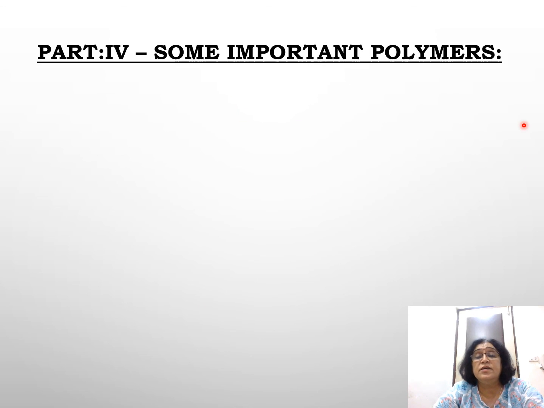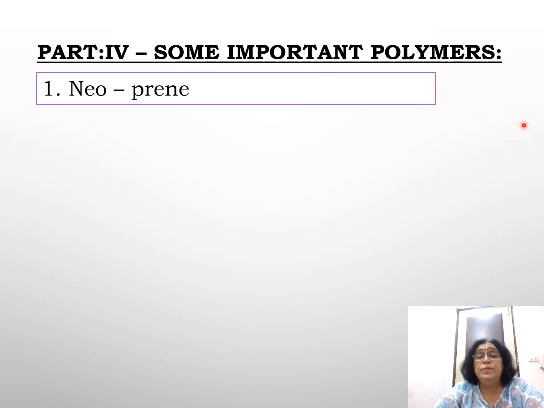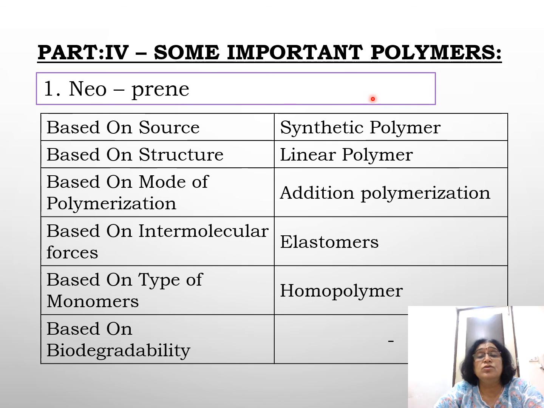So students, what are the characteristics of neoprene? Let us see. Neoprene, based on source, is a synthetic polymer. Based on structure, it is a linear polymer. Based on mode of polymerization, it is formed by addition polymerization. Based on intermolecular forces, it is an elastomer. Based on type of monomer, it is a homopolymer. And based on biodegradability, it is non-biodegradable. Thank you.